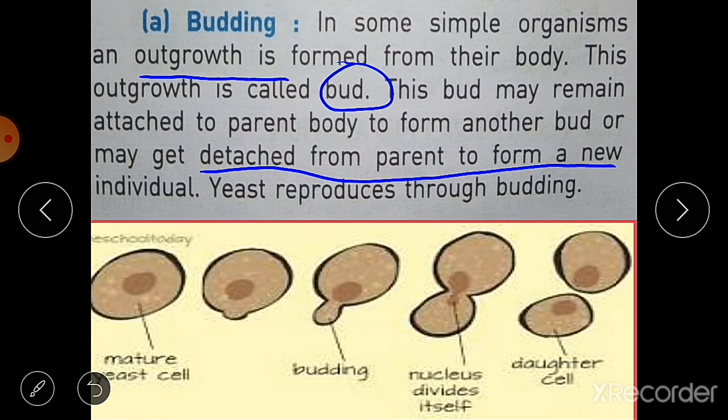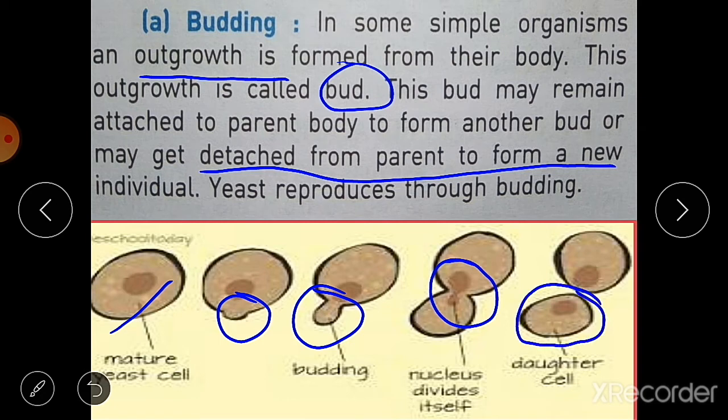Here you can see this is the mature yeast cell, then this is the small outgrowth, and it is forming a bud. It is budding. Then the nucleus also divides itself, and then the bud is detached from the parent cell and forms an individual cell. So this is the common method in yeast.